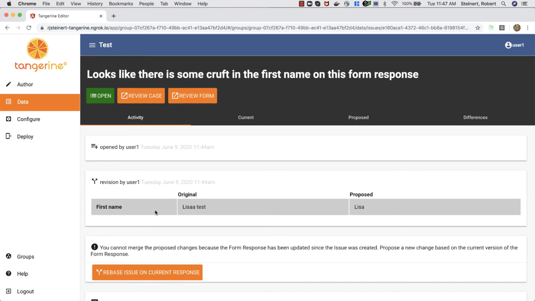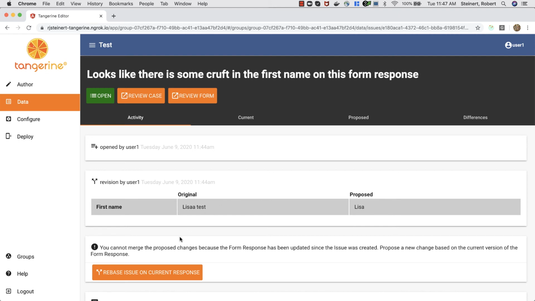This is a very simple example. One could imagine an algorithm to actually automatically merge this and fix the discrepancy between them. But there's so many different ways in which data can be merged. We actually need a human to go in and do it themselves. So our process of rebasing is actually a process of taking what's out of the database that we have right now and then proposing changes on top of that, as opposed to trying to fix the discrepancies between these different revisions and different committed things. So it's kind of just like start over, start fresh. We still have the history of what we changed that we can reference, but we're going to start fresh and